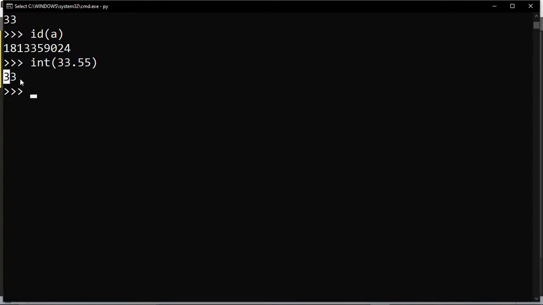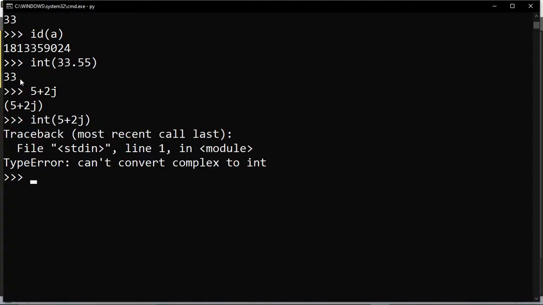But in Python the complex value cannot be converted into an integer. We just discussed what a complex value is. For example, we have 5 plus 2j. Suppose we have 5 plus 2j, right? So this complex value cannot be converted into an integer. Suppose I am mentioning it like this with int, okay, so it will throw an error.